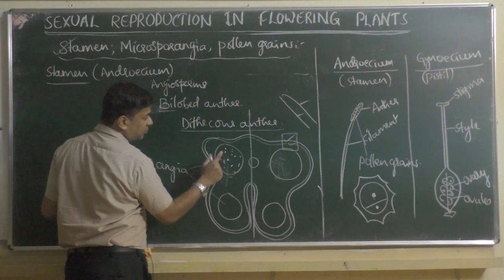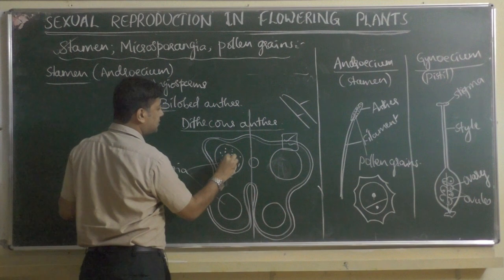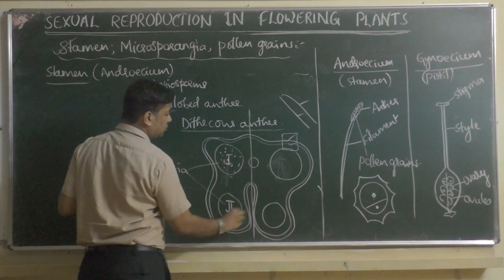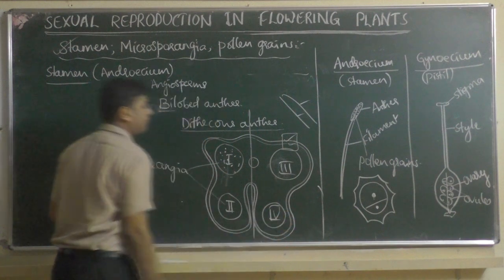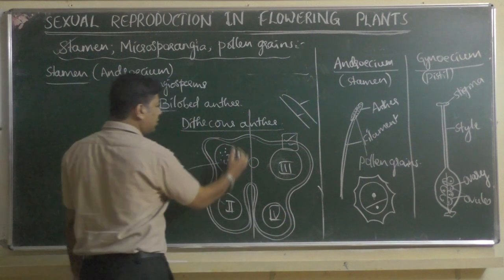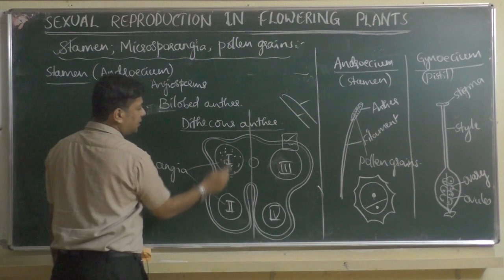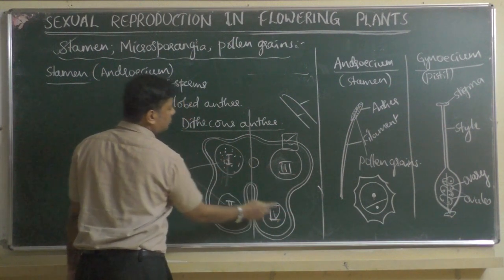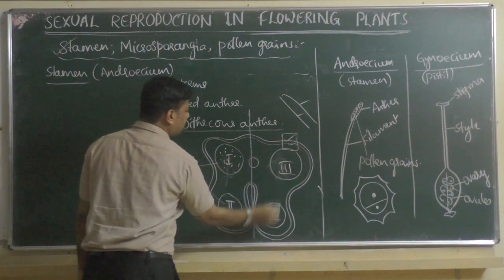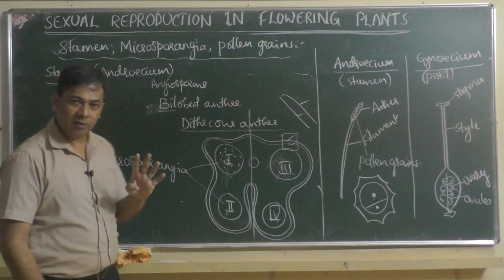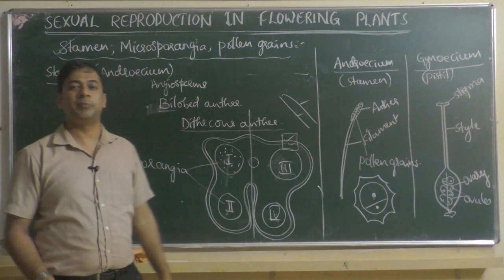You can see there are totally 4 microsporangia in one anther. That is 1, 2, 3, 4. Then in each lobe, you can see left lobe and right lobe. In each lobe there are 2. Here 2 and here 2. Left side 2, right side 2. Totally 4. 4 microsporangia will be there. And within this microsporangia, pollen grains will be produced.